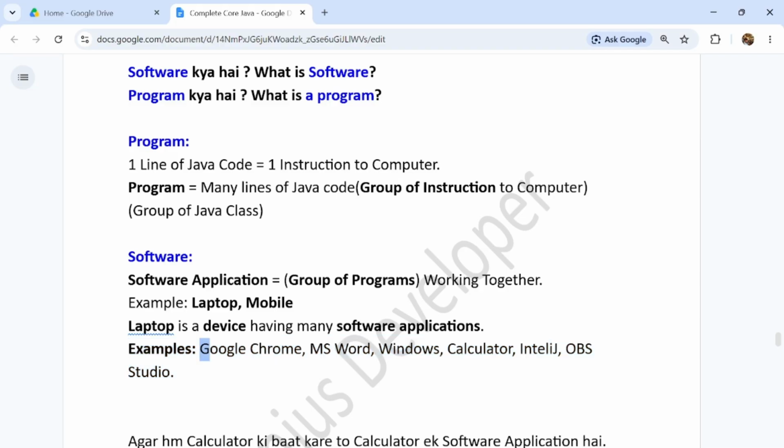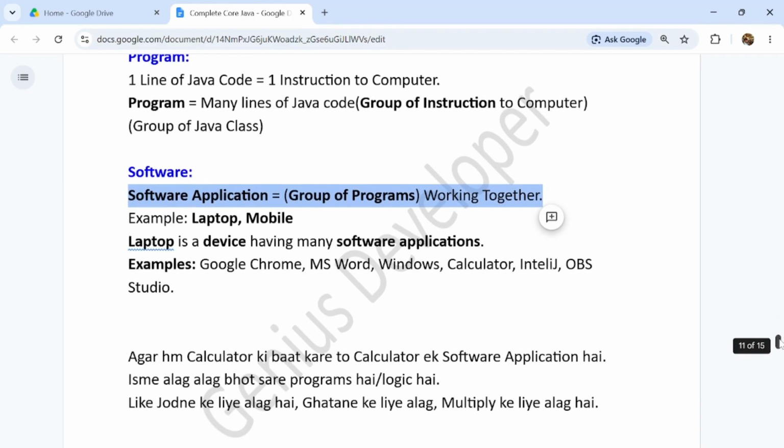All these are software applications, and they are used on one device, which is the laptop, guys. So we should understand how to develop software. I hope you understood the software application, this is the main point for us to understand as of now, guys.